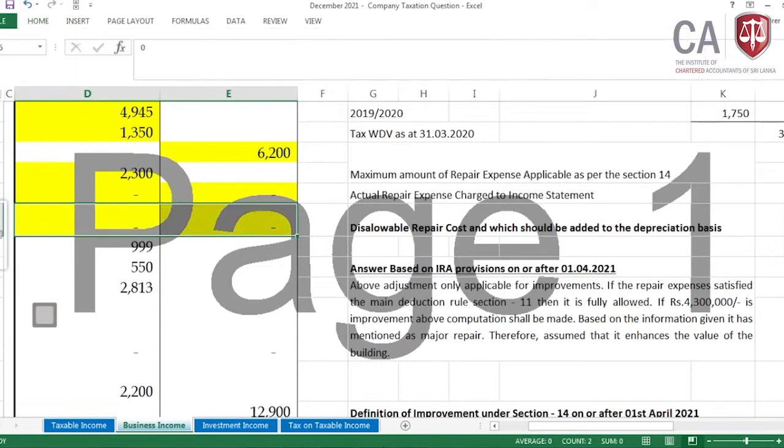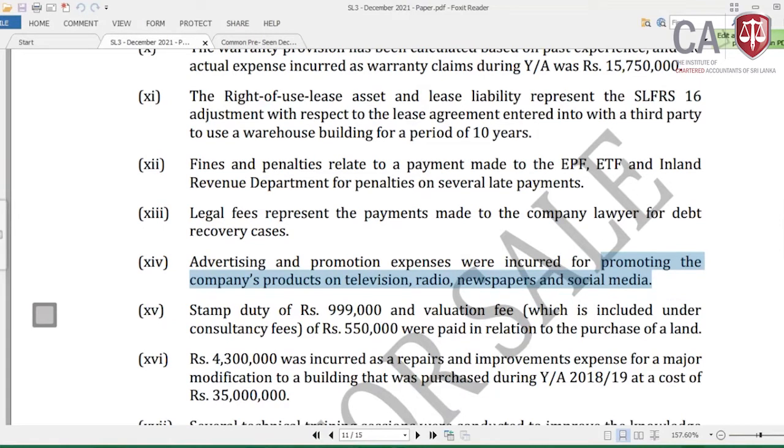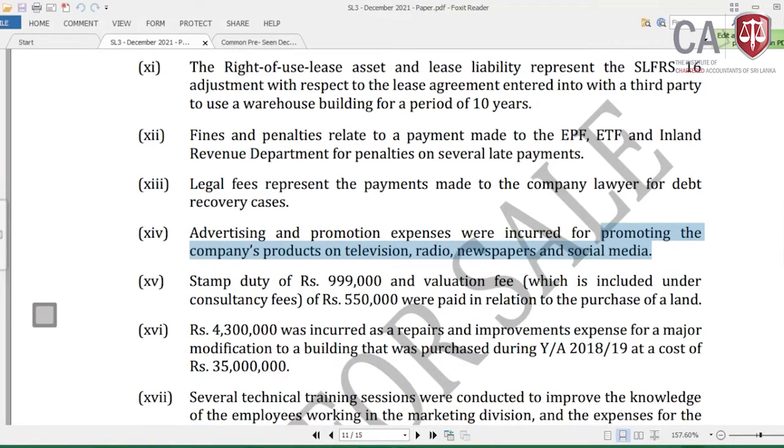Okay. Then the next adjustment, which is stamp duty rupees 999,000 and valuation fee, which is included under consultancy fee rupees 550,000, were paid in relation to purchase of land. Lamai, these are capital nature expenditure, the stamp duty and the valuation fee.